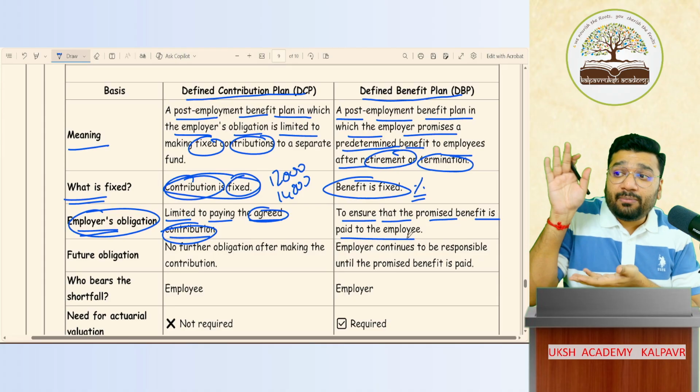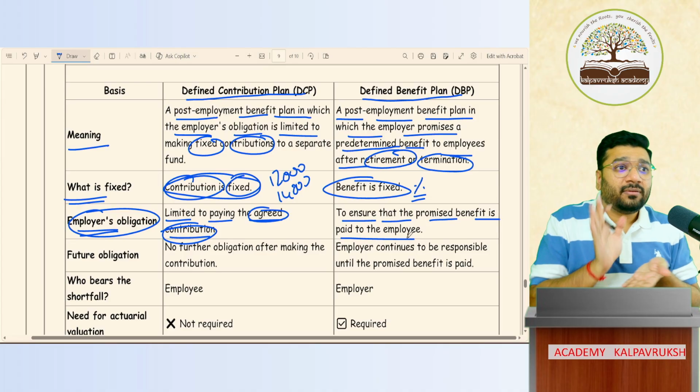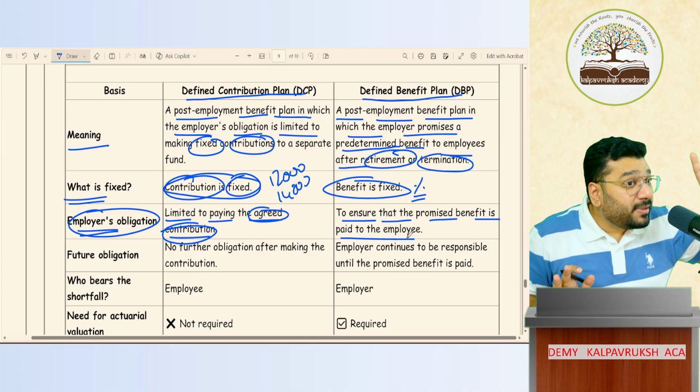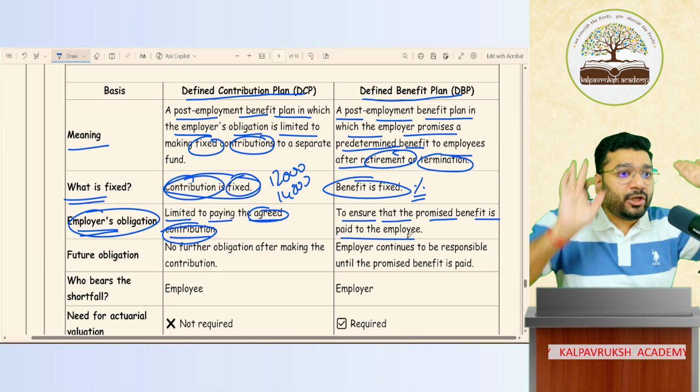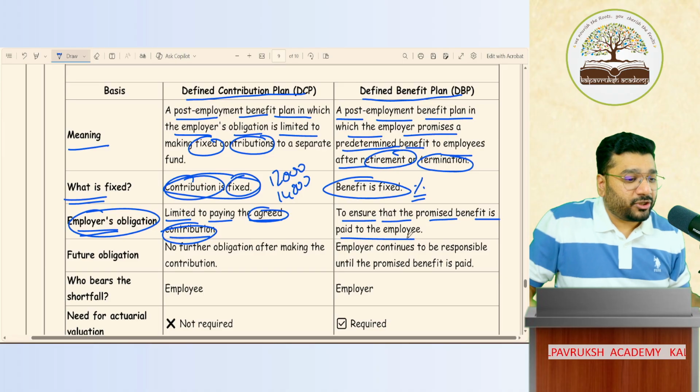Not got it? At the time of retirement, you cannot come and say, I only have 3 lakh, be happy with this. No. What you promised, that you have to pay. How you pay, that's your headache, but you have to pay. That is defined benefit obligation.